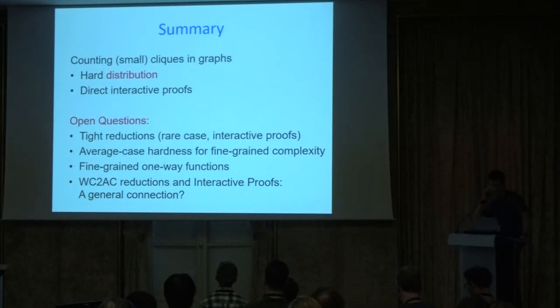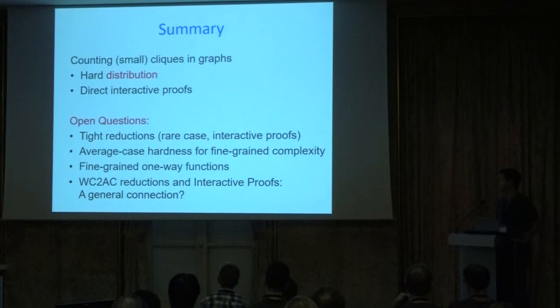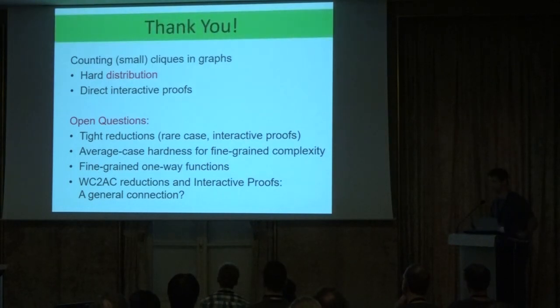And then the last thing I want to say is that this work and previous works talking about average case hardness of fine-grained problems, the techniques for proving average case hardness seem to be very related and tied to the algebraic view of computation that we have in constructions of interactive proofs. So this has been more implicit in past work, and it's very explicit here, where we're both getting worst case to average case results and interactive proofs together. I think it's interesting to explore whether there really is a general connection between these two notions, and I'll end here. Thank you.